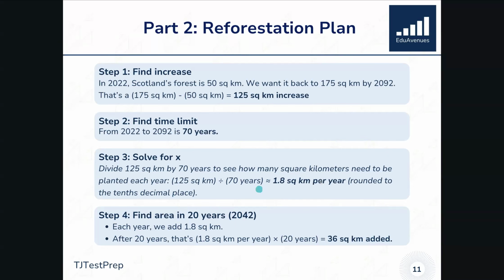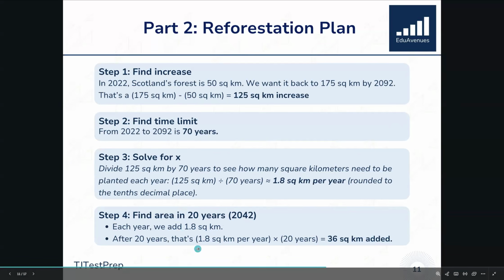Now, with that rate of 1.8 square kilometers per year, they also asked, what will it be in 20 years? How far along have we gotten by the year 2042? Remember, each year we're adding 1.8 square kilometers. So after 20 years, that means that we have added 36 square kilometers. Remember, we started with 50.